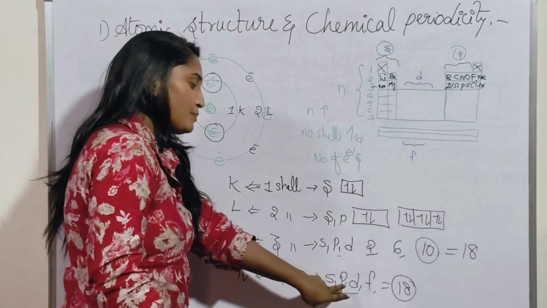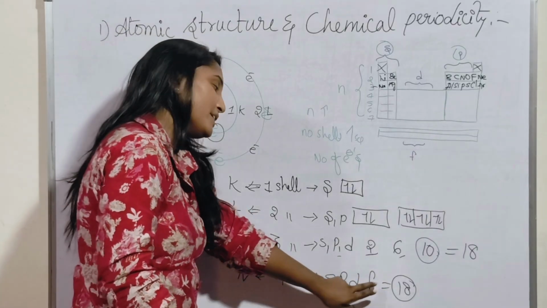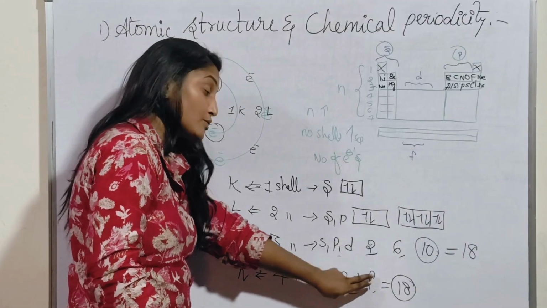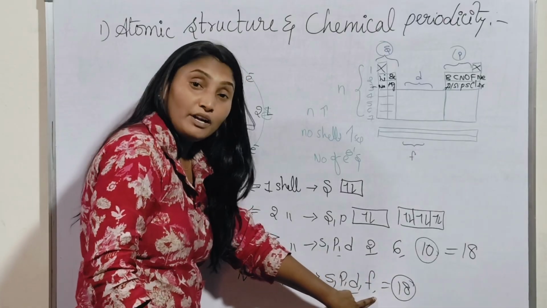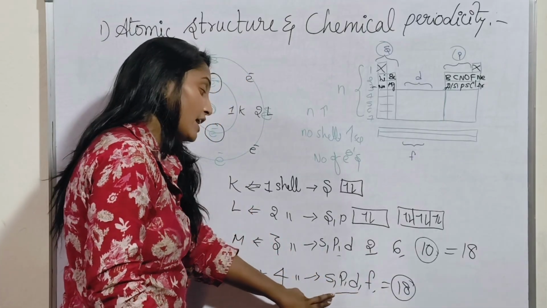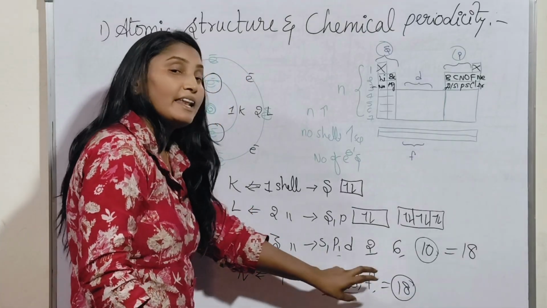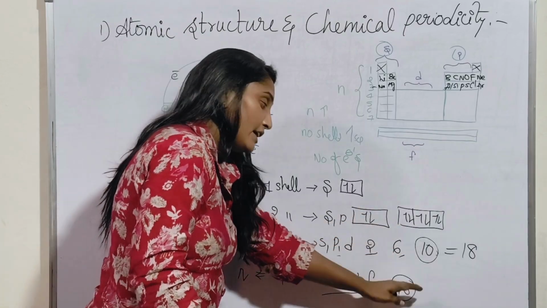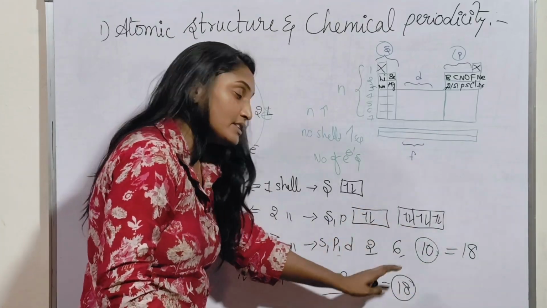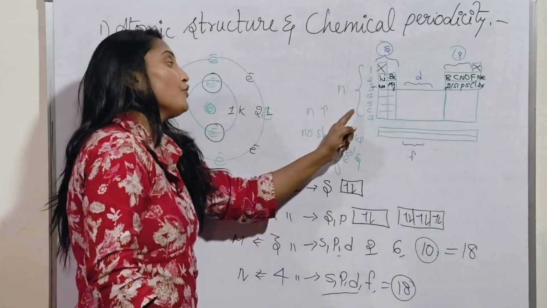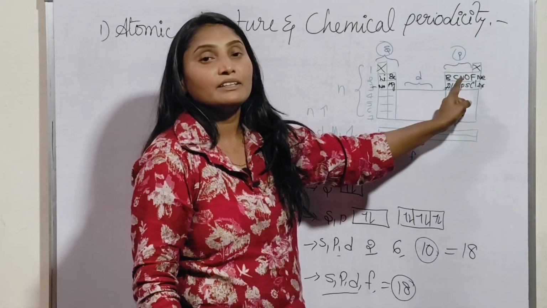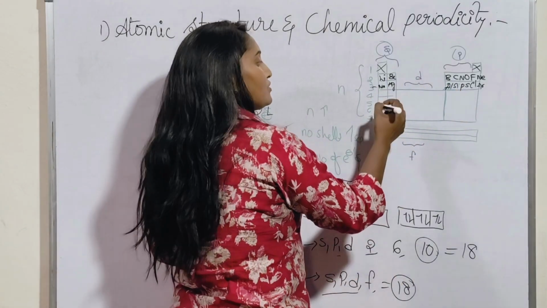So SPDF subshells are there, okay, but the F shell won't fill. Therefore only S, P, D electrons are present. They can accommodate 18 electrons in the fourth period. Therefore 18 elements are present in the fourth period. So what are those?